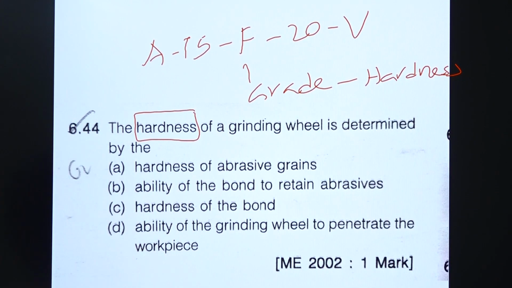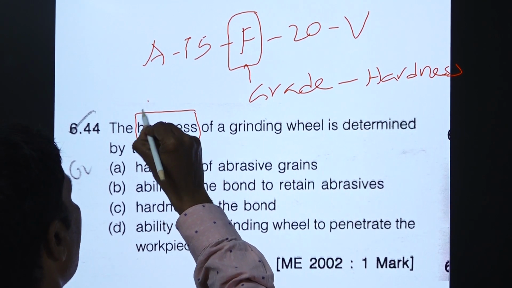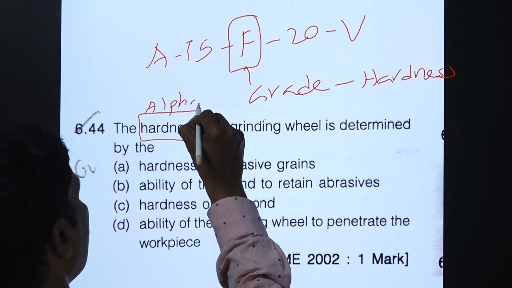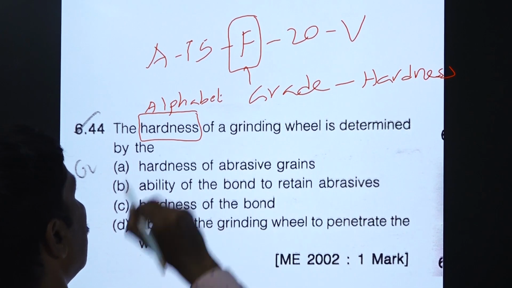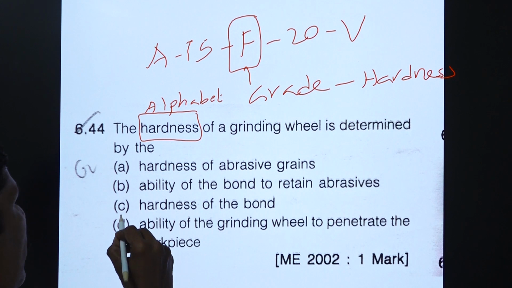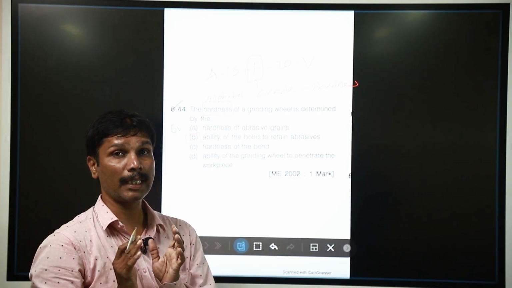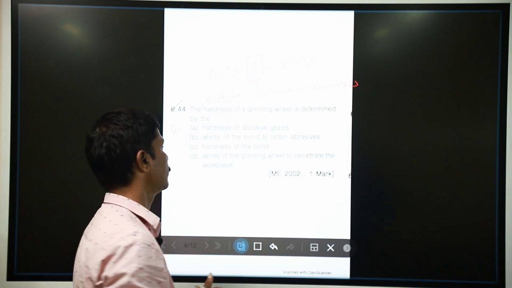It is a famous question: the hardness of the grinding wheel is denoted by an alphabet. Here the question is different: the hardness of the grinding wheel is determined by its ability to retain abrasive with the bond. That ability is called hardness.